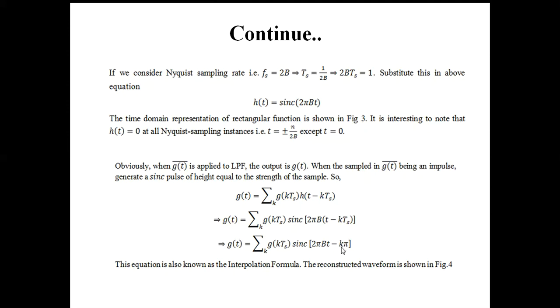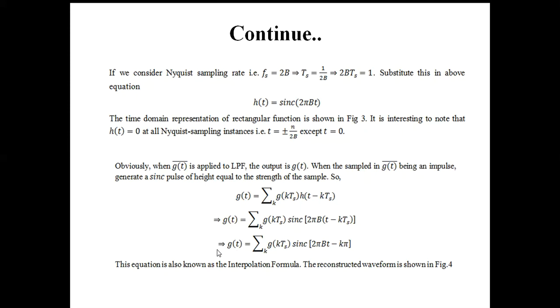So what is the meaning of this? g(kTs) is the sampled value; suppose k equal to 1, so this will be g(Ts) multiplied by sinc(2πBt - kπ). So ultimately what is g(t)? The reconstructed signal is nothing but the summation of the amplitude at a particular time instance multiplied by the sinc function.